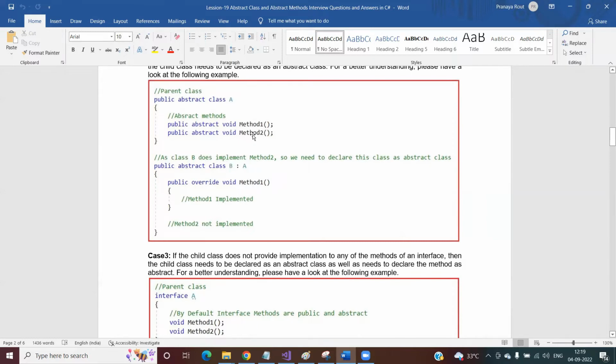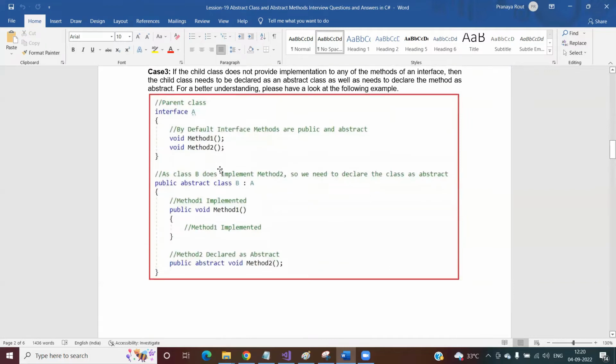In class B, we are not providing implementation for both method 1 and method 2. We are just providing implementation for method 1, but not for method 2. If this is the scenario, then you need to declare class B as abstract. Again, the class which inherits from class B will take the responsibility to provide implementation for method 2. This is the second scenario where you can declare the class as abstract.